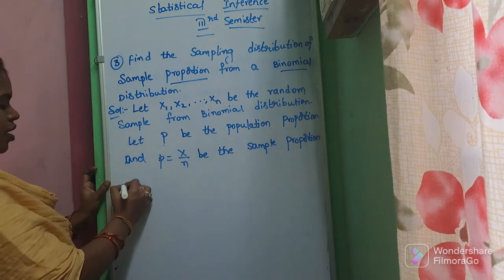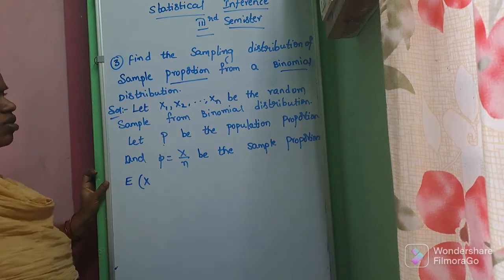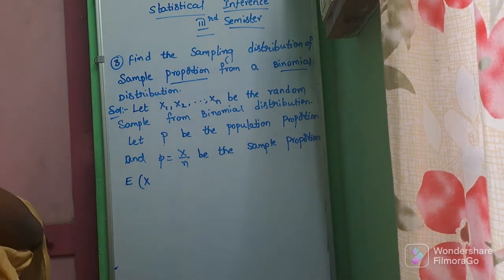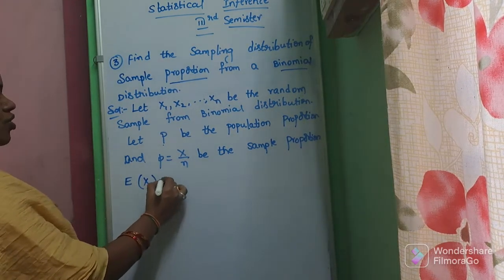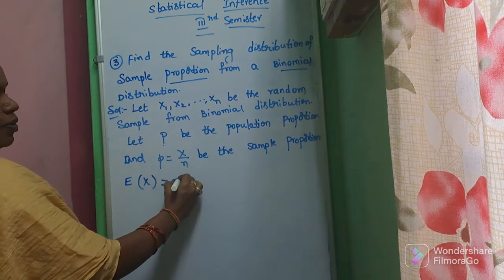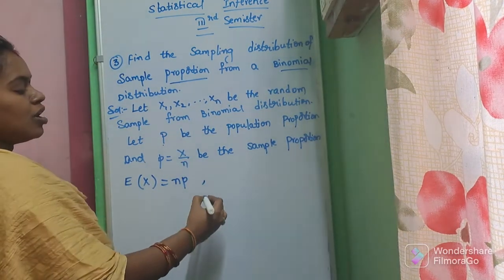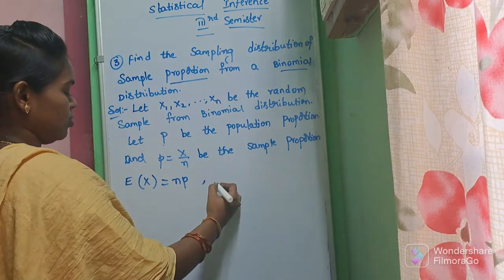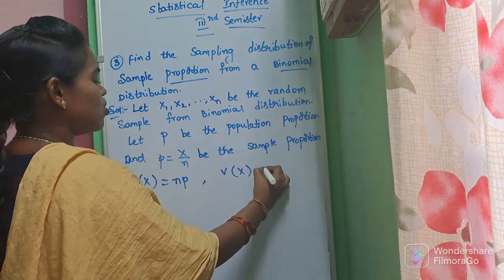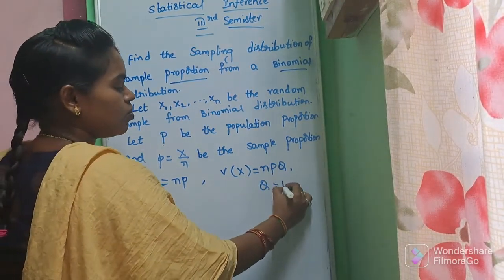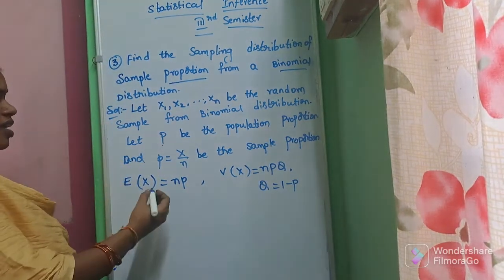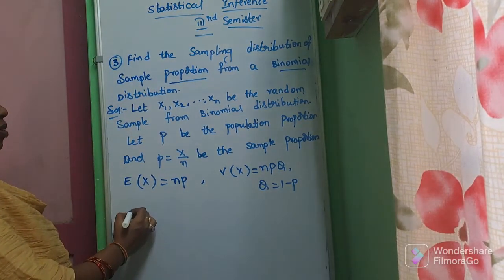Now we have to find out the sampling distribution, which is nothing but the standard error. We have to find out the standard error. Before going to that, we have to know that the expectation of x is equal to NP. In the binomial distribution, the mean and variance are NP and NPQ. So the expectation of x is NP, and the variance of x is NPQ. Q is nothing but 1 minus P.